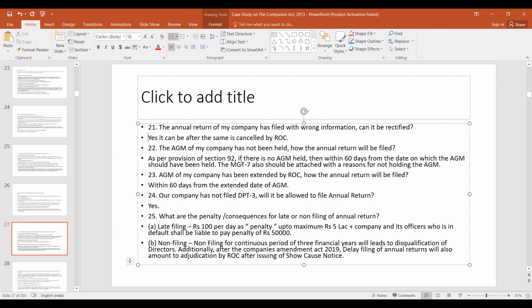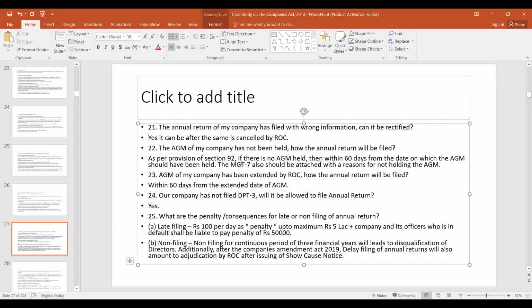The AGM of my company has been extended by ROC. How will the annual return be filed? It will be filed within 60 days from the extended date of the AGM. Our company has not filed form DPT3. Will it be allowed to file annual return? Yes. What are the penalty consequences for late or non-filing?